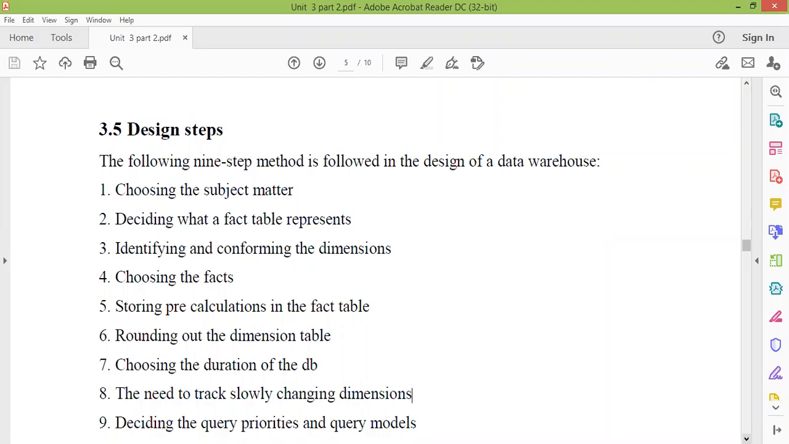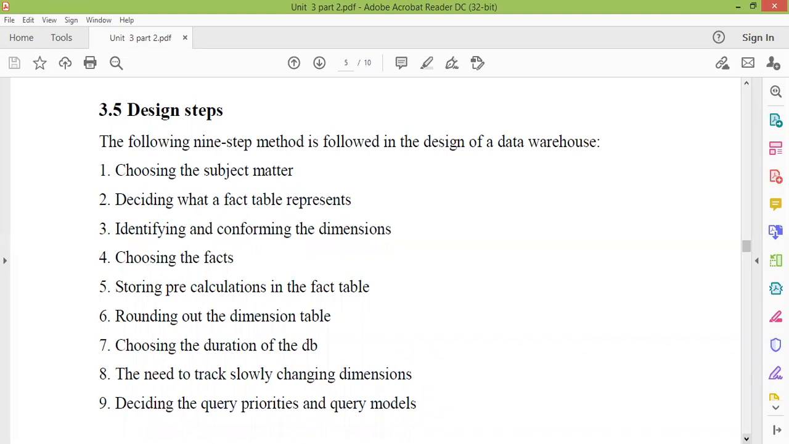Fact table is basically your template. Then after deciding the subject matter, you will decide the fact table, and then we'll decide the dimensions, identifying and confirming the dimensions, that it's a three-dimensional data or it's 2D data. Then we'll choose the facts. Choosing the facts is just a selection of attributes. Now you will choose the facts for which you need relevant attributes.